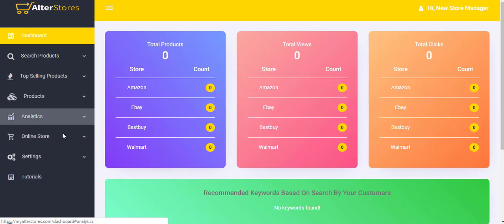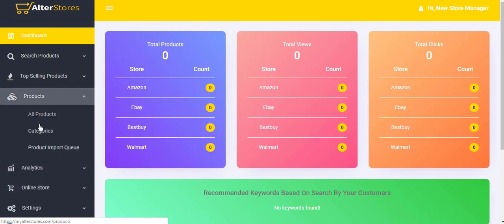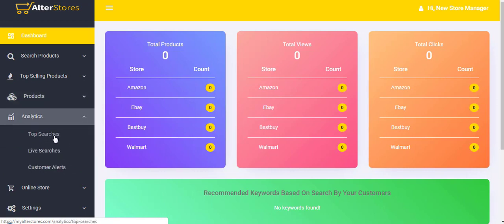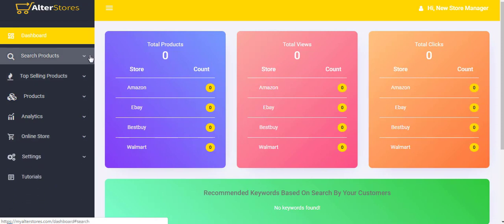you need to have done your general settings here, which allows you to set up how your store should look, set up your API keys, and set up other notifications that will allow you viral traffic. And thereafter, you come down to create categories which your product will be imported into, and you can start viewing your analytics and seeing how your users are responding to your product. You also get to see the online store where you do your branding for the first time proper. So in our next section, we will dive in depth into walking around your store management dashboard, which of course results in branding your store for the first time.